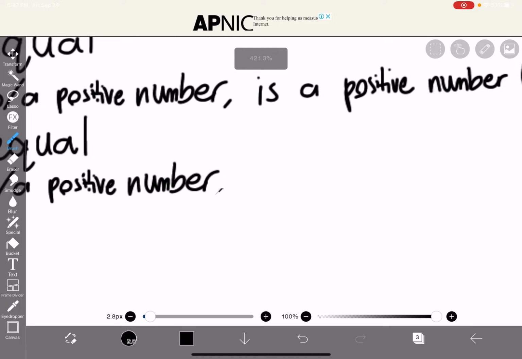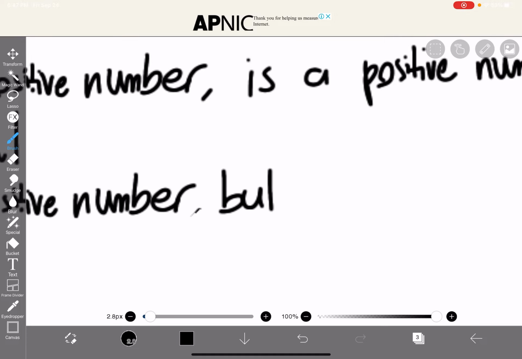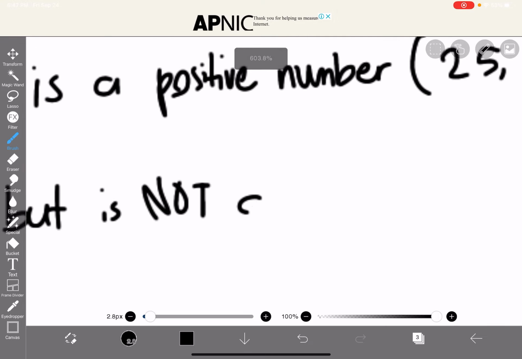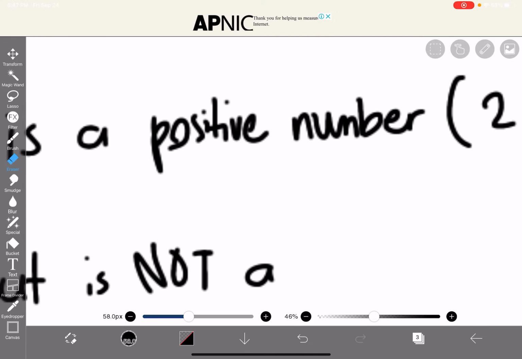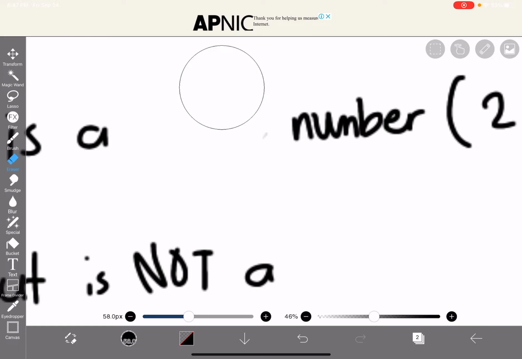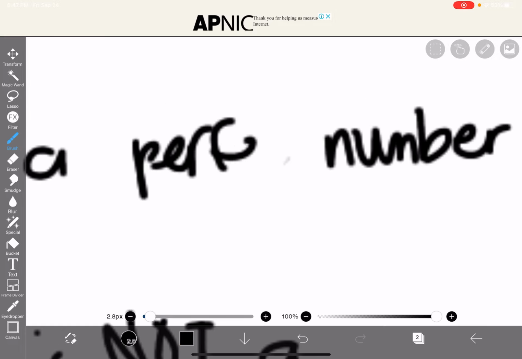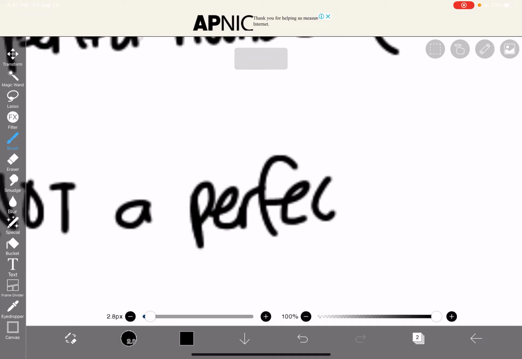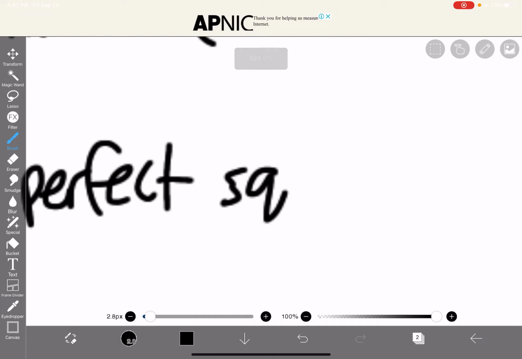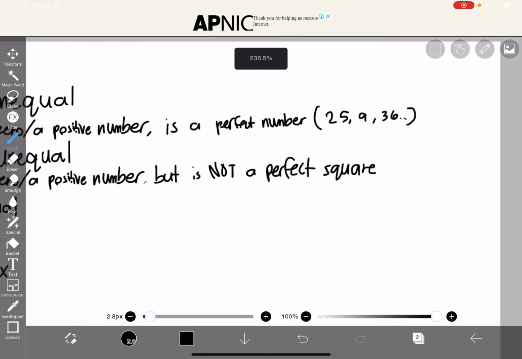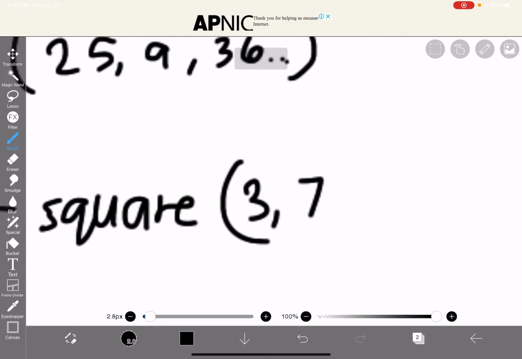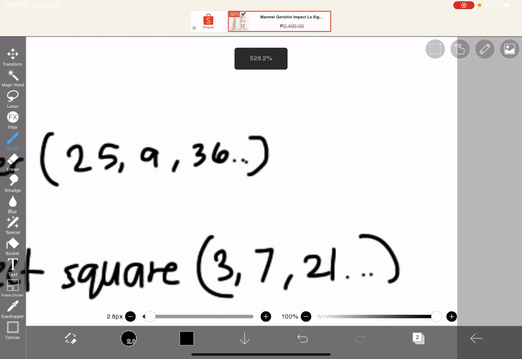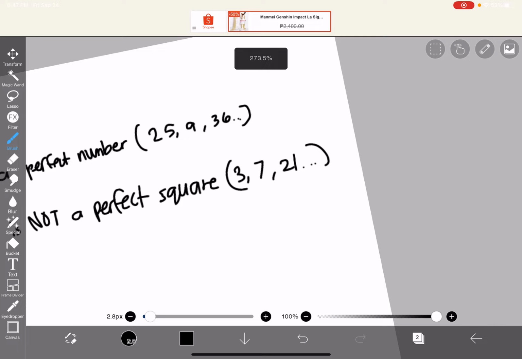Greater than 0 or a positive number, but not a perfect square. And what numbers do I mean by that? Well, 3, 7, 22. They don't have any. You can't really extract the roots, right? But for 25, you can extract them, which is 5.